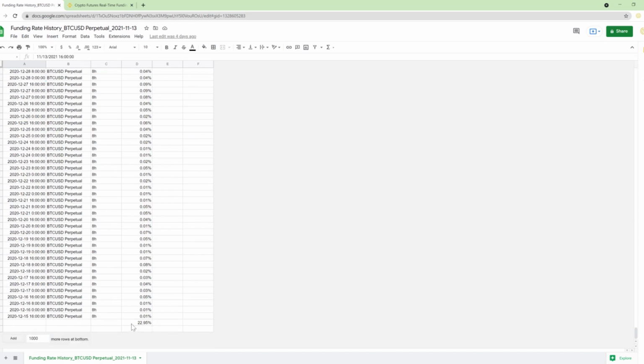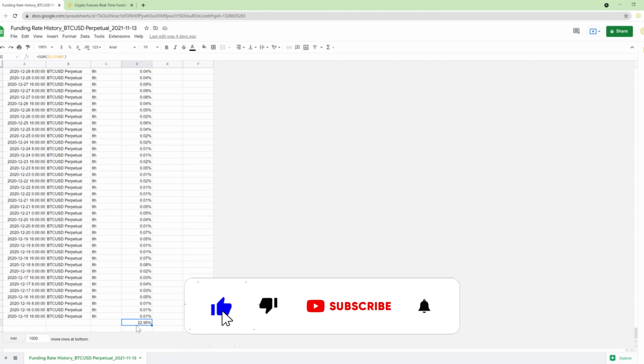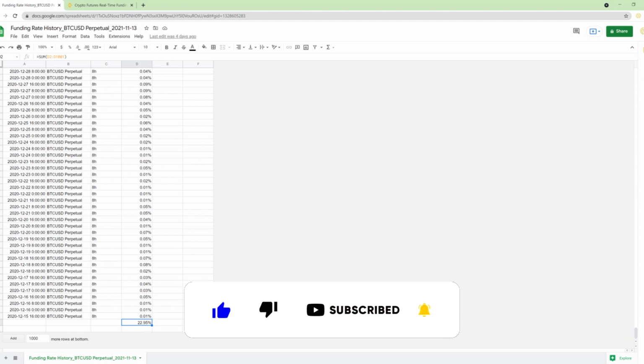When you total this all up, it equates to 22.95%. So that's for an 11-month period. For a 12-month period, probably 23-24%. So that's 24% you can make absolutely risk-free just from holding perpetual contracts.